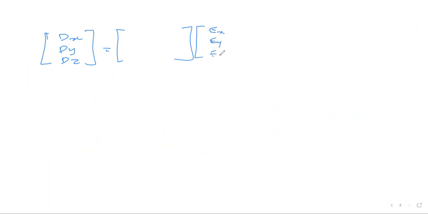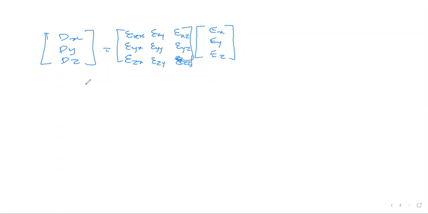So when I want to define, I will define Dx, Dy, and Dz equal to epsilon xx, epsilon xy, epsilon xz, epsilon yx, epsilon yy, epsilon yz, similarly epsilon zx, epsilon zy, and epsilon zz, multiplied by Ex, Ey, and Ez.